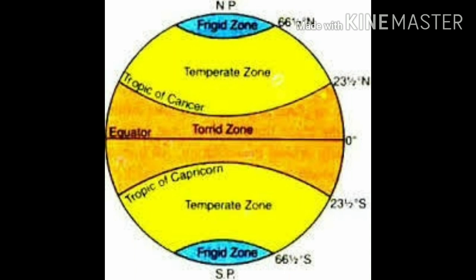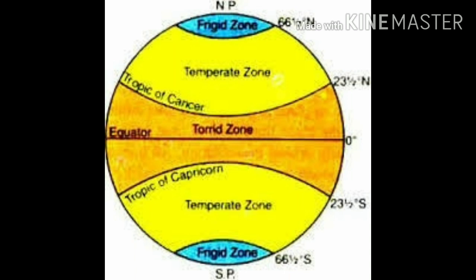The equator is the 0 degree latitude which divides the earth into 2 equal halves. Tropic of Cancer is 23.5 degree north latitude and it's a very important latitude as the sun is overhead on 21st June on this latitude, which is the longest day in northern hemisphere. Tropic of Capricorn is the 23.5 degrees south latitude, the southernmost limit of the apparent movement of the sun.